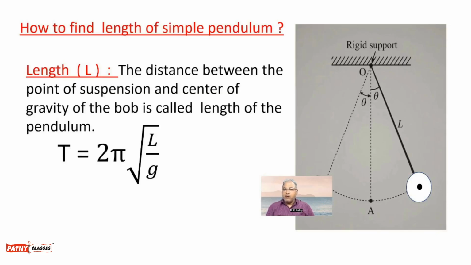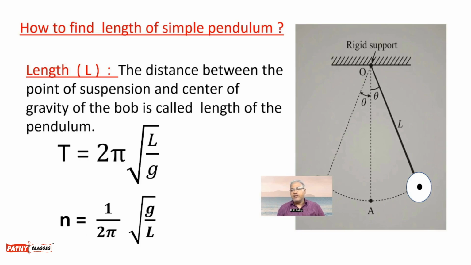Now let us discuss technical information about the simple pendulum. First of all, let us talk about the length of the simple pendulum. Why find the length of the simple pendulum? The reason is the period of oscillation depends upon the length of the simple pendulum, as well as the frequency of oscillation. The period is denoted by capital T and frequency is denoted by small n. So this is the reason we need to find the length of the simple pendulum.